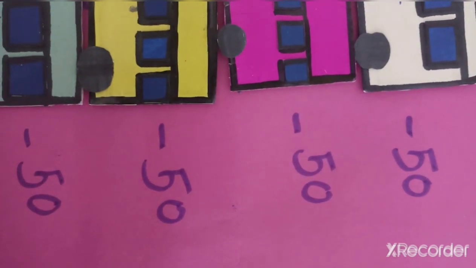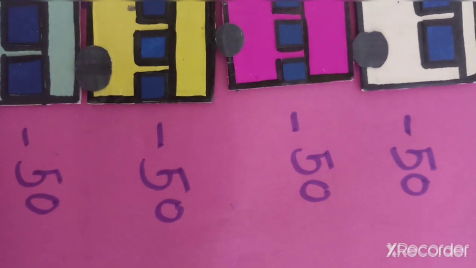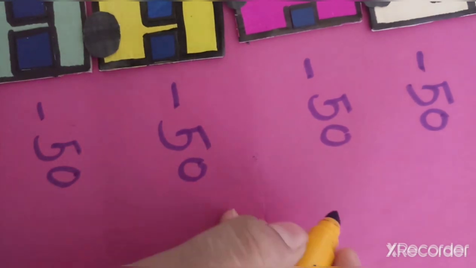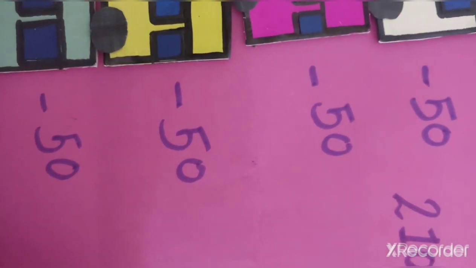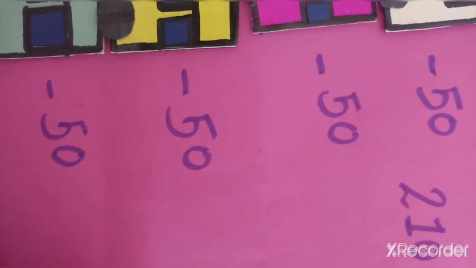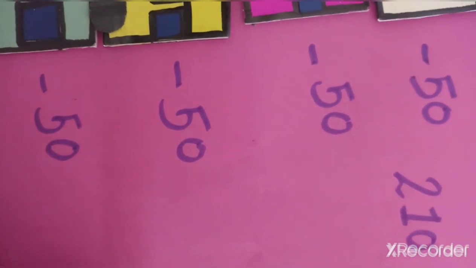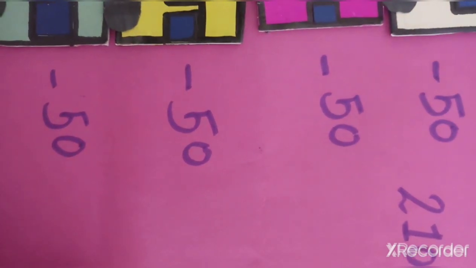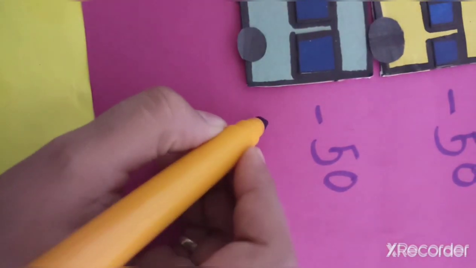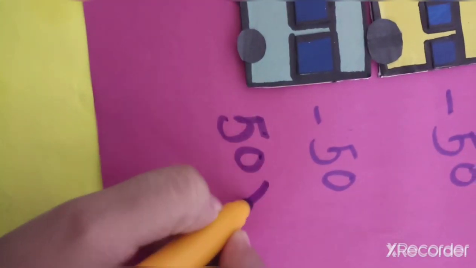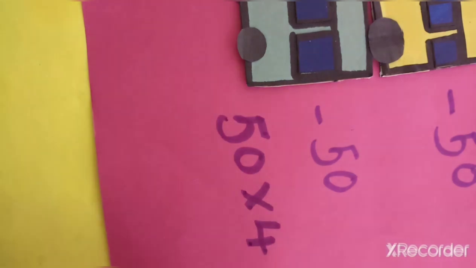We had also calculated the number of children. There are 210 children going on the trip. But from these 50 seats, we have to find out whether the 210 children will get a seat or not. Let us count 50 plus 50 plus 50 plus 50. You can simply multiply 50 by 4.